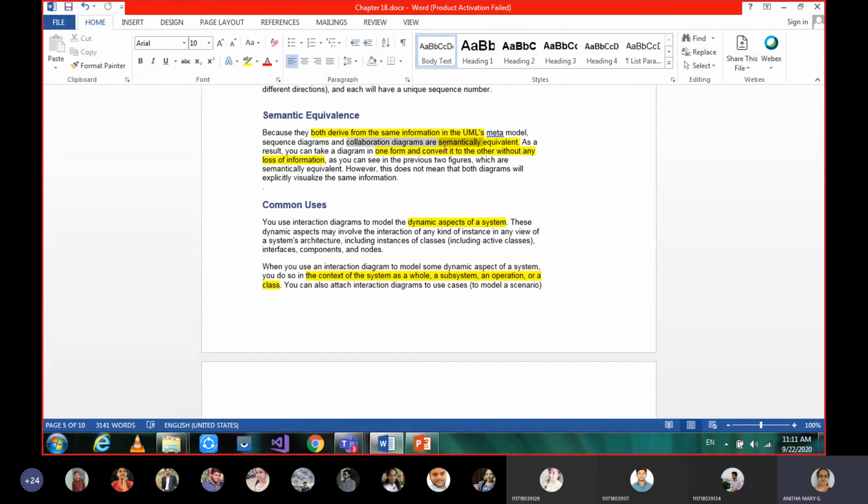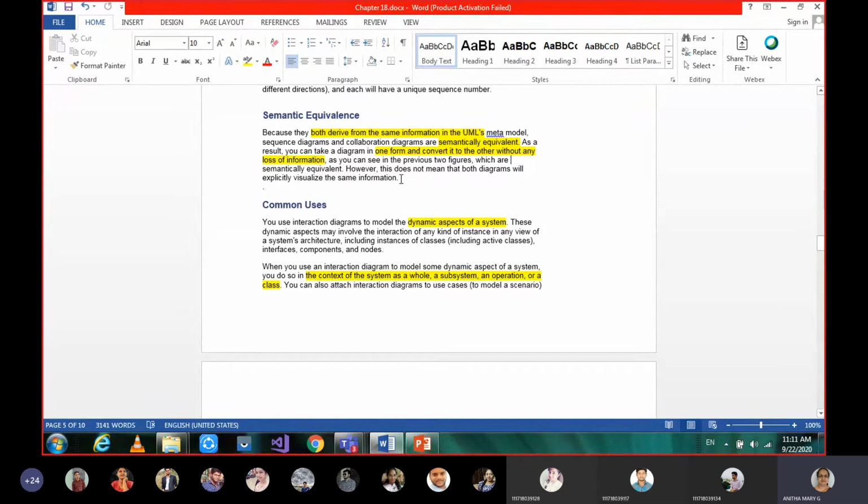That's why we call these two semantically equivalent, and one can be generated from the other without any loss of information. Why? Because we take the same objects, the same messages, and the same interaction symbols. So there won't be any loss of information when converting from one to the other.